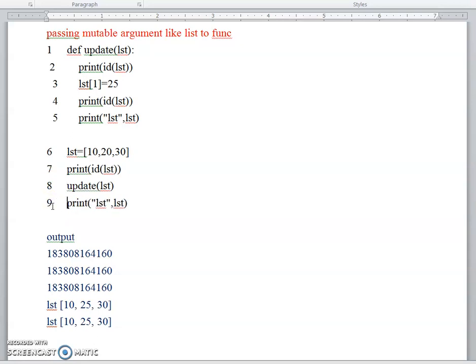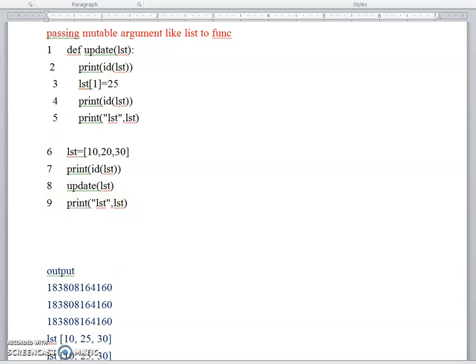Now I am explaining this. Mutable means we can modify the value in the original location itself, the same place itself. That is the mutable concept. Here I am starting the flow of execution. Initially it will read the first statement. After reading the def keyword, it will be considered a function header. So the statements between lines 2 to 5 are ignored, since all of them belong to the function.